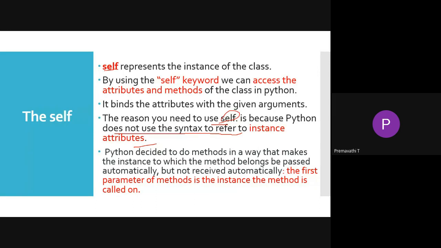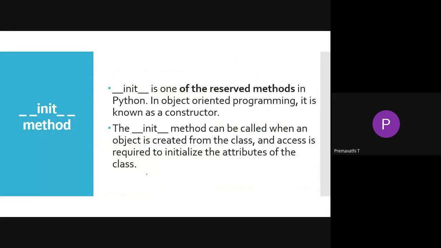So here, when you call a method, the instance to which the method belongs is passed automatically, but it is not received automatically. So the first parameter of the method is the instance of the class.